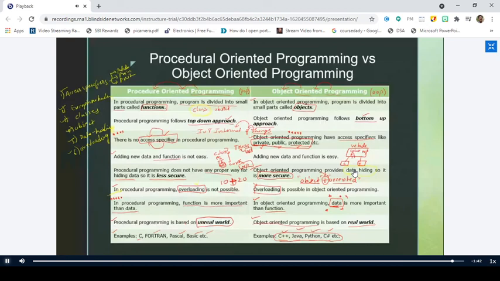And procedure-oriented programming is based on the unreal world, whereas object-oriented programming is based on the real world. And a few examples of the programming languages that follow procedure-oriented programming are C, Fortran, Pascal, Basic, etc. Whereas coming to object-oriented programming, we have C++, Java, Python, C#, etc. So these are a few differences between procedure-oriented programming and object-oriented programming. Is it clear up to this point? Clear, sir. Right. So we'll end here, and we'll meet in the next class.